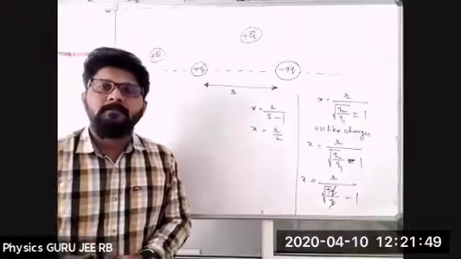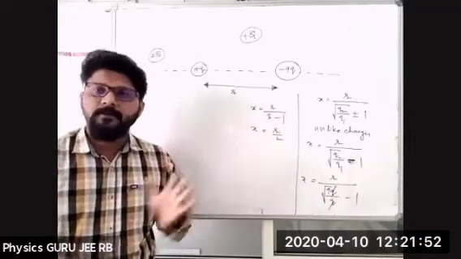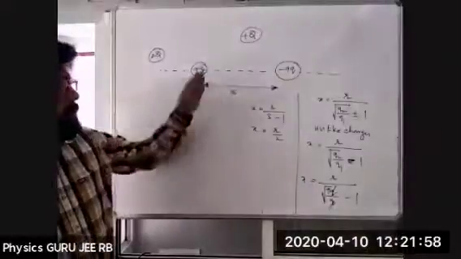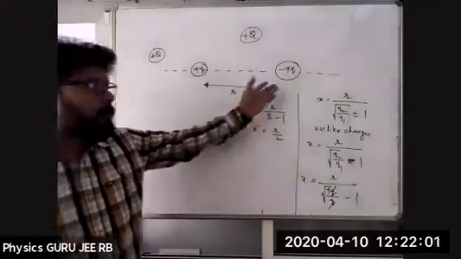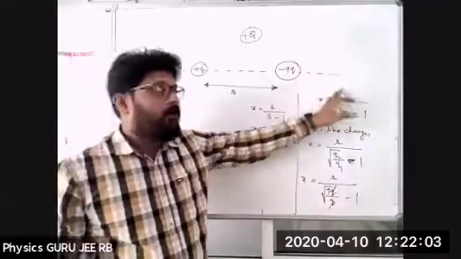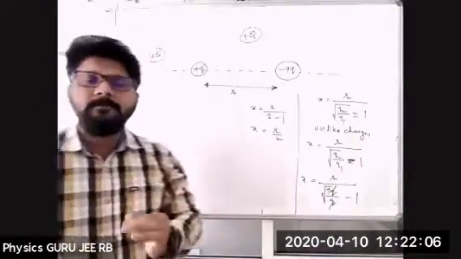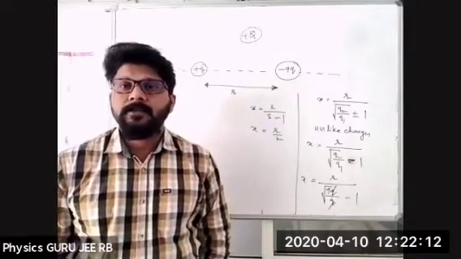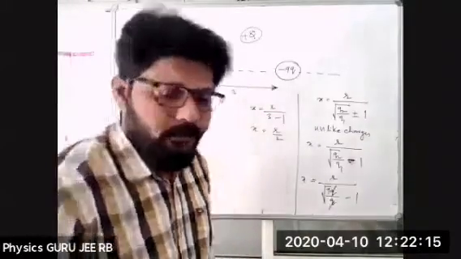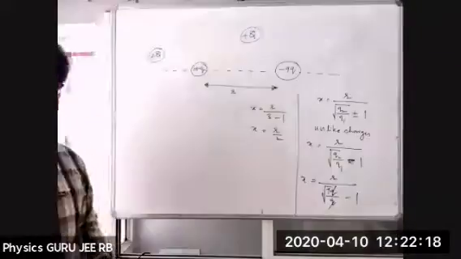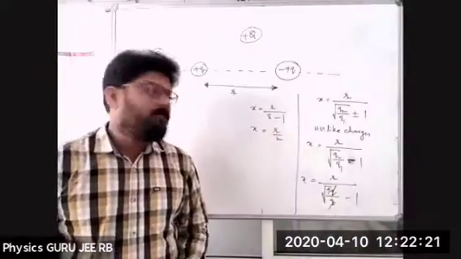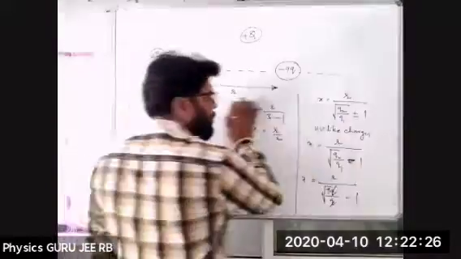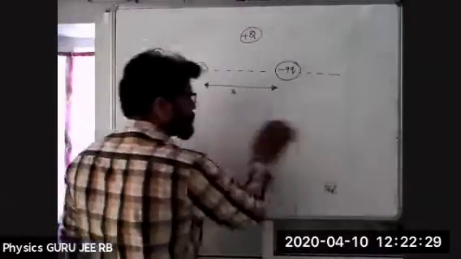But the question is whether this r by 2 distance is in between or outside; we don't know till now. At r by 2 distance from the plus q charge, inside, or on the minus q side outside, or from the plus q charge outside, like this we have many doubts still. We will get the answer, but the direction, outside or inside, we cannot say. For that sake, we have to go with the conceptual method. If we are asking only at what distance, we can directly use the formula. Hopefully understood this one. Now we'll go with the conceptual method.